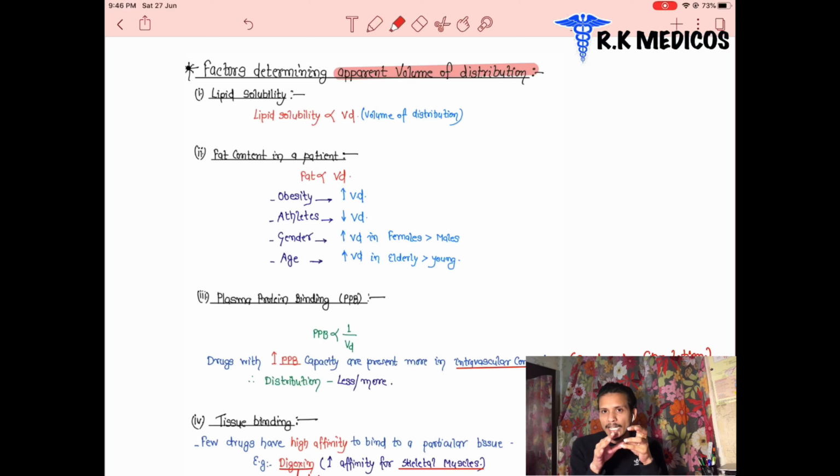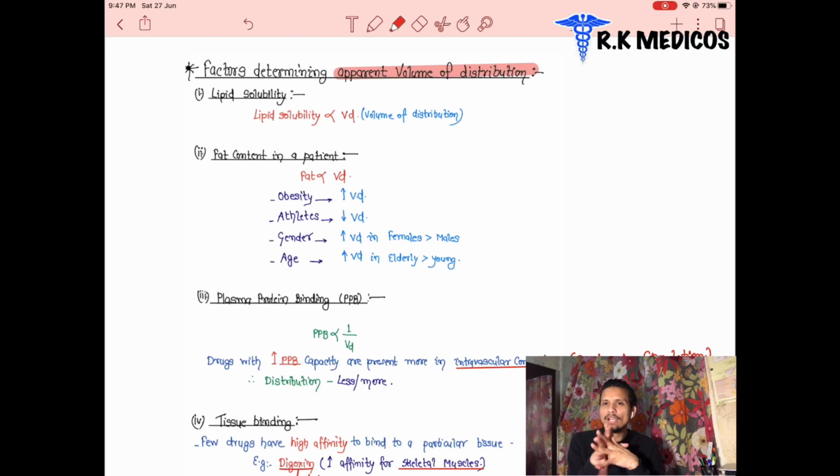Each and every cell is made up of lipid. The amount of lipid present in our body also depends on whether the drug is moving inside or outside the cells. The more lipid there is, the more the volume of distribution, because for lipid soluble drugs, the volume of distribution is more when the lipid solubility is more. The more lipid soluble, the more volume of distribution. Next point is the fat content in the patient.